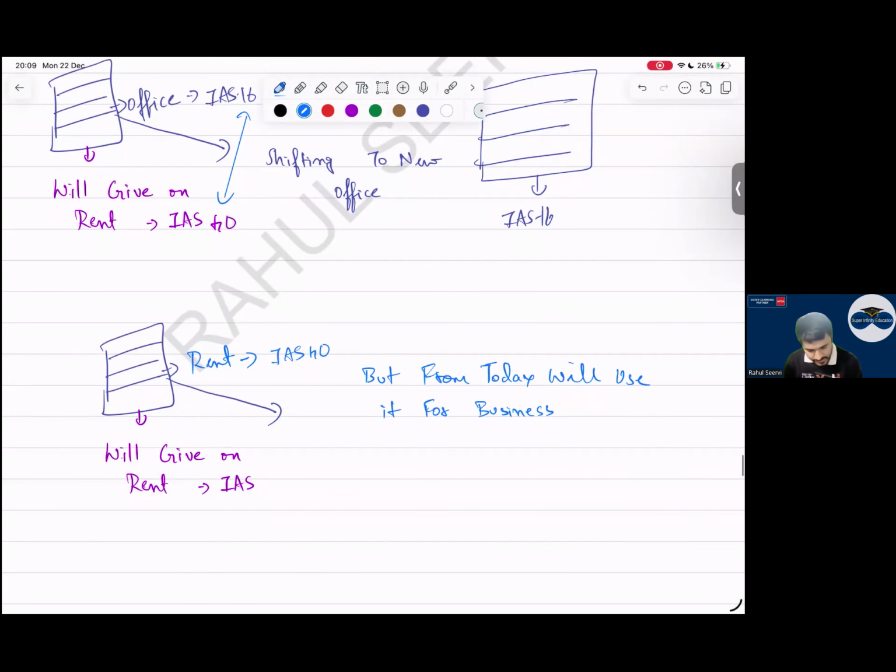Simple. So can I say we are shifting from what to what? IAS 40 to IAS 16. Both can happen. Yes, sir. Here, in this case, IAS 16 to IAS 40.